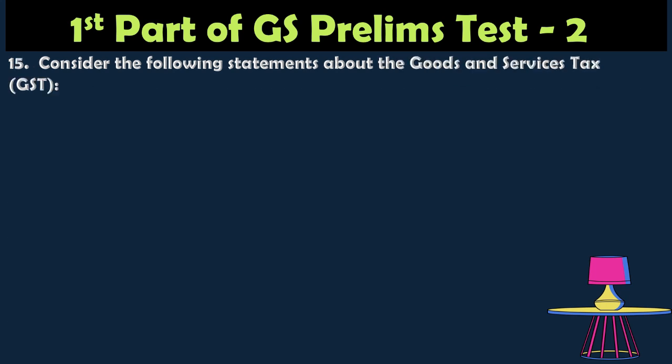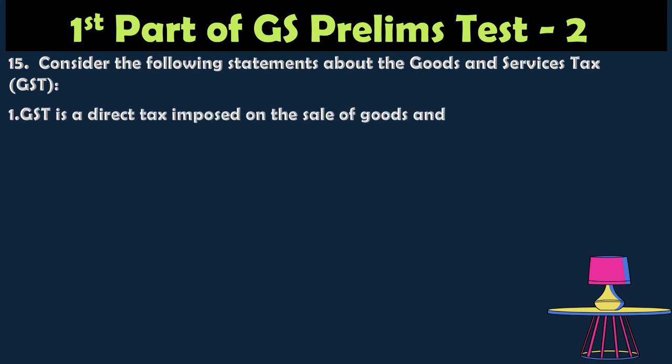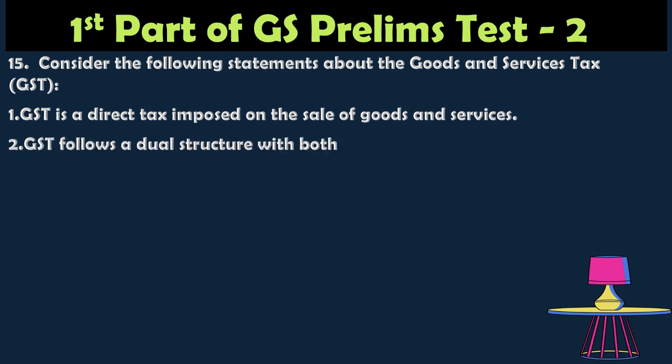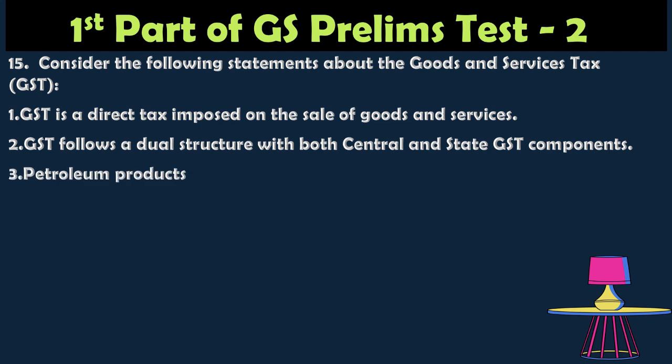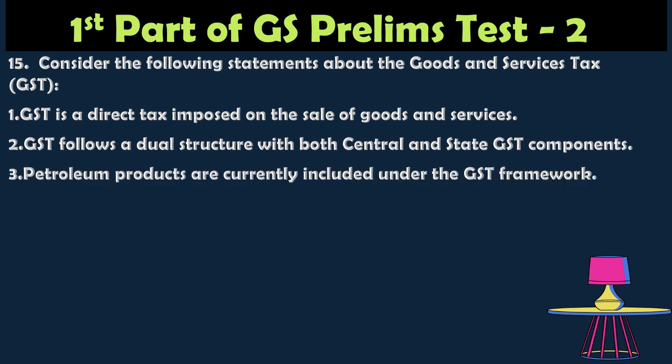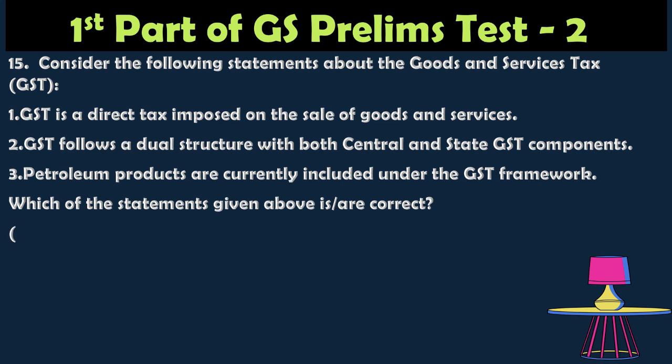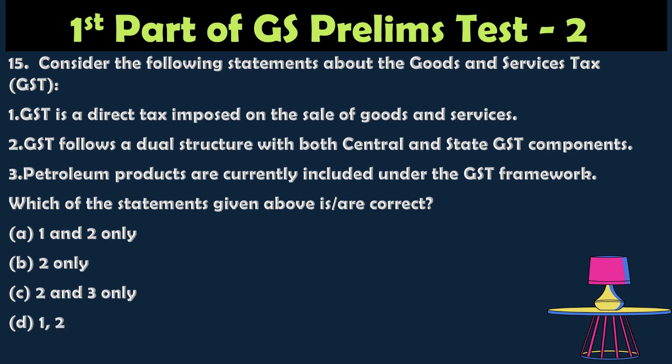Next question: consider the following statements regarding the Goods and Services Tax, GST. One, GST is a direct tax imposed on the sale of goods and services. Two, GST follows a dual structure with both central and state GST components. Three, petroleum products are currently included under the GST framework. Which of the statements above is correct? Option A, 1 and 2 only; option B, 2 only; option C, 2 and 3 only; option D, 1, 2 and 3.